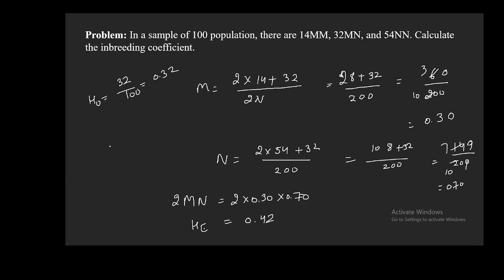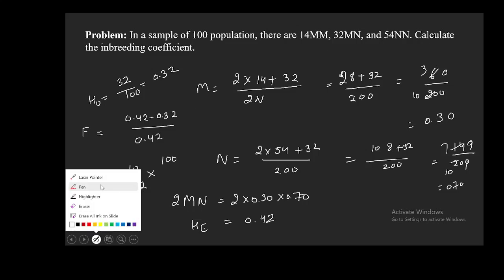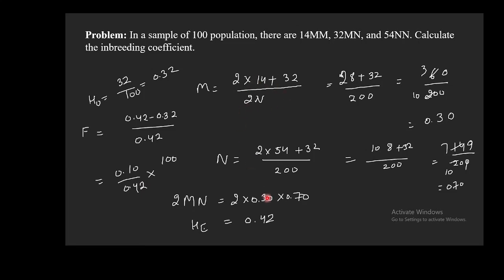So now you can calculate the inbreeding coefficient F, which is the expected heterozygosity, 0.42, minus observed heterozygosity, divided by expected heterozygosity, which will be 0.10 by 0.42. And if you want to calculate it in percentage, you need to multiply it by 100. So these are the formulas for the allele frequency. And again, if you have not watched my videos on allele frequency, please do watch these videos. It is very clear in those videos.